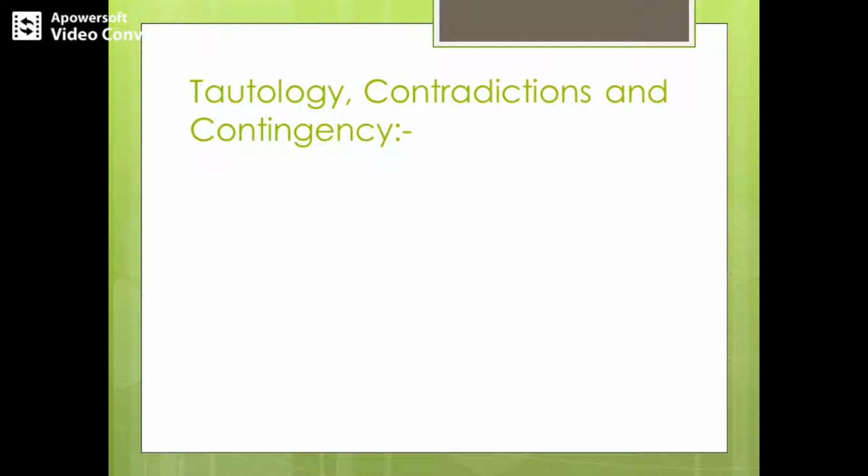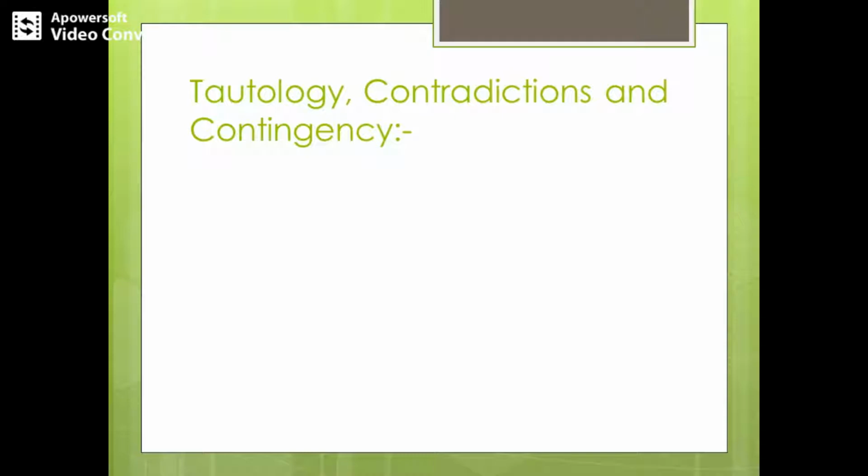This entire new proposition, formed just by connecting the two simple propositions using the logical connector, is called a compound proposition. I am repeating the definition because tautology, contradiction and contingency make use of compound propositions, that is, they are formed by using two or more propositions together.